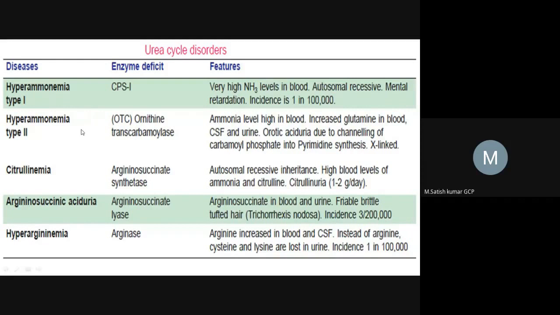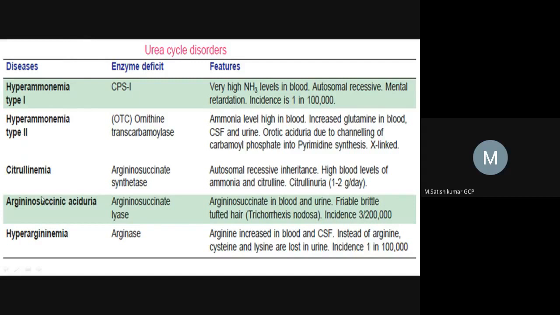So ammonium levels will be increased in the blood, so that ammonium will be accumulated. More ammonium will accumulate in the blood, and sometimes this ammonium will be carried to different peripheral tissues, the brain, and the brain is very sensitive to ammonia, and the brain gets damaged. So this is a severe condition. Accumulation of ammonia is very severe, so we have to prevent it and treat it, right? This accumulation of ammonia is mainly controlled by five important enzymes, right?